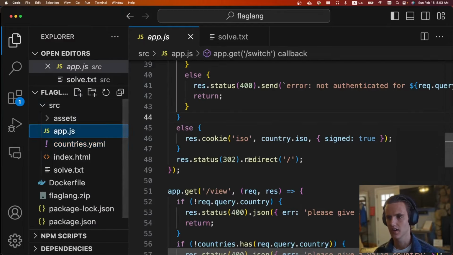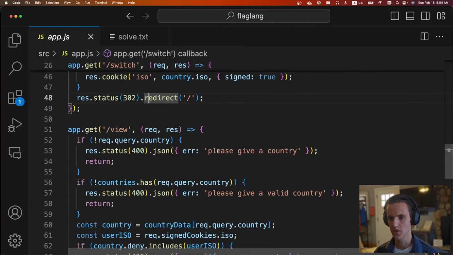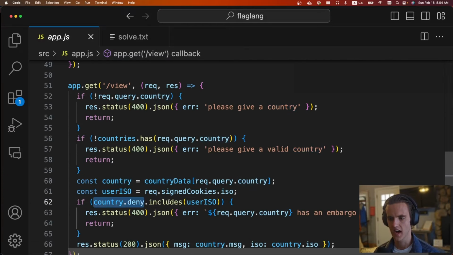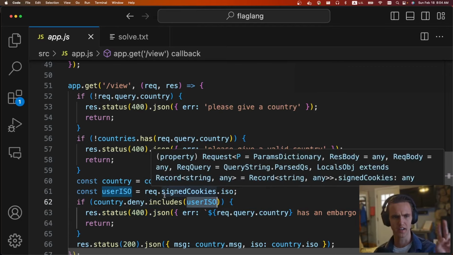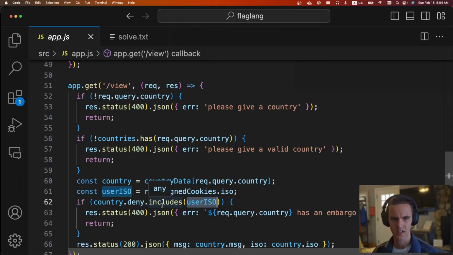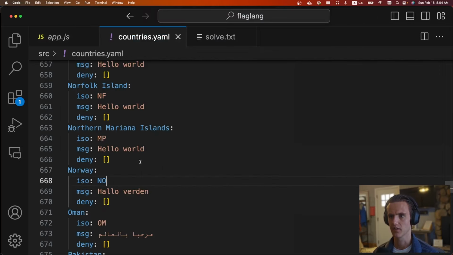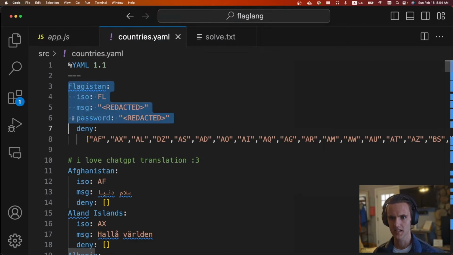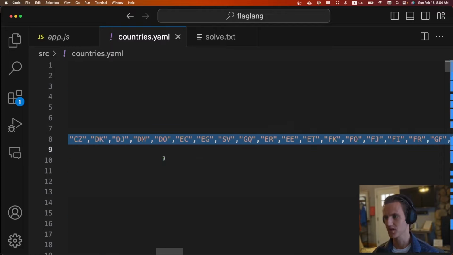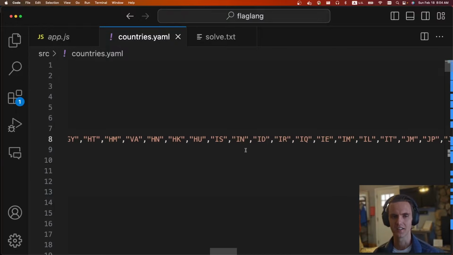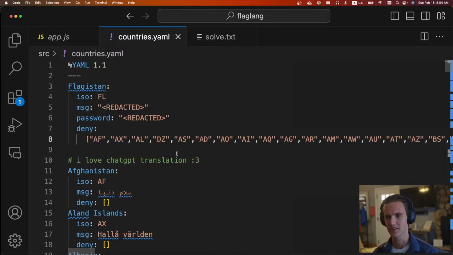If you go through the code, you find out that when you try to view it, if the country deny list includes the user ISO, it'll say you have an embargo. But with Norway, the user ISO, which comes from the cookie, will instead be a falsy value, like no or false, instead of the string. Because of that, it's allowed to go through. To reiterate, Phlagistan denies conversion from pretty much every country, including the NO country, somewhere in here. But it's the NO string, not the falsy value. So it's a kind of cheeky challenge, just YAML being a little bit weird when it parses NO.